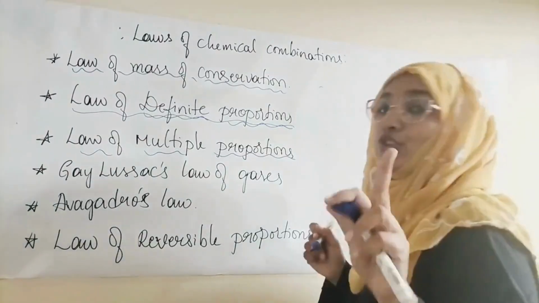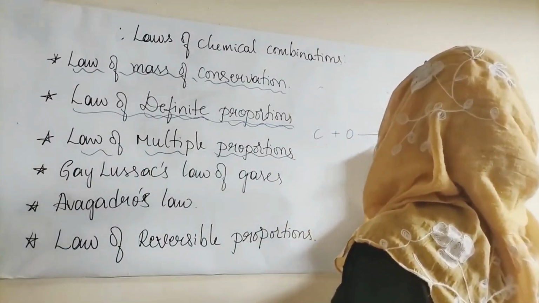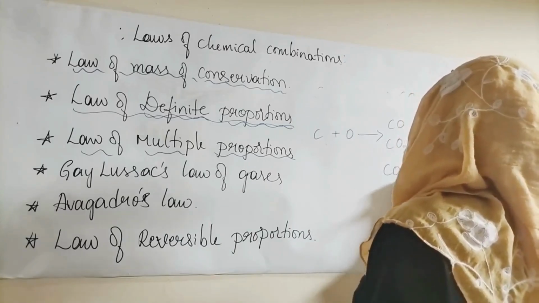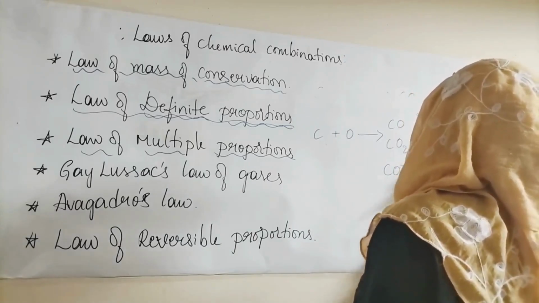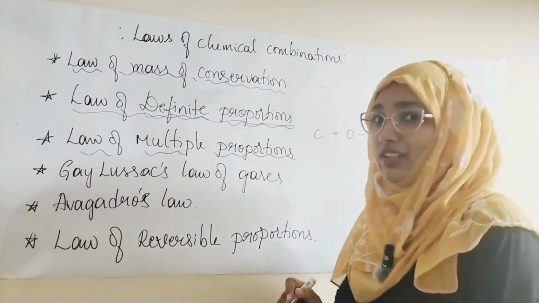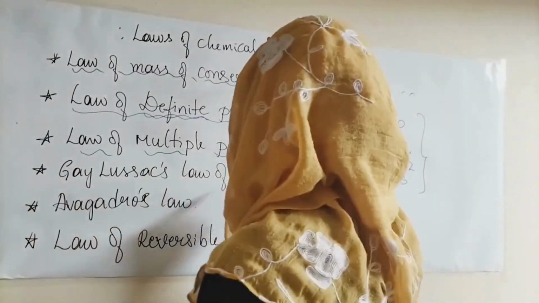If you have 2 elements like carbon and oxygen, and they are giving you more than 1 compound, then this is called the law of multiple proportions. Clear? Simple, right? Okay. Let's go to Gay-Lussac's law of gases.